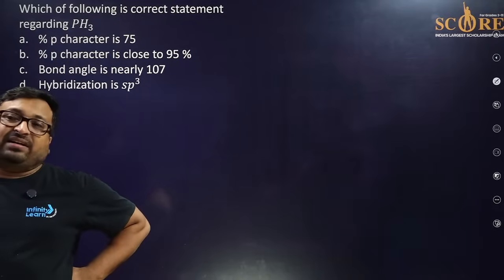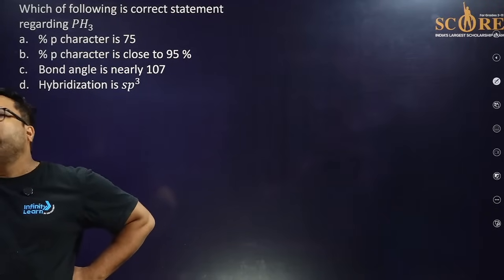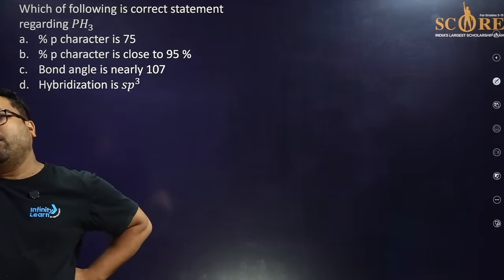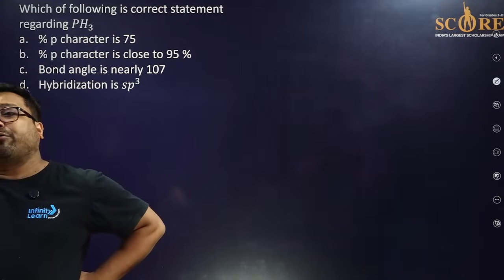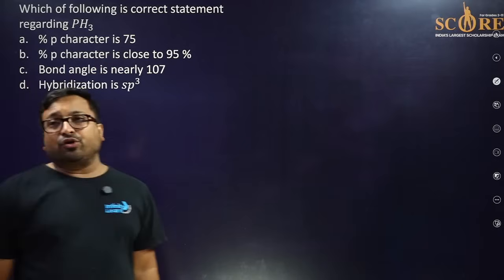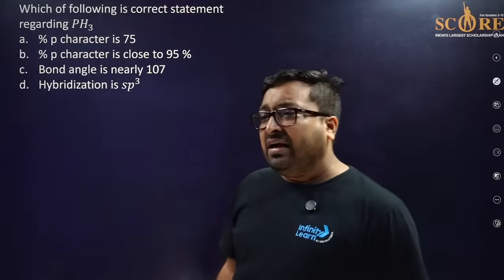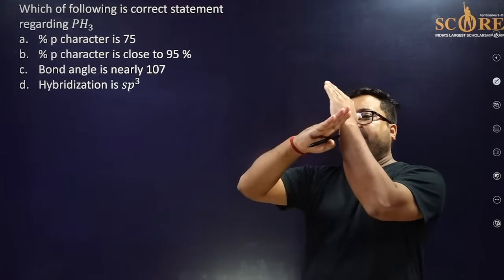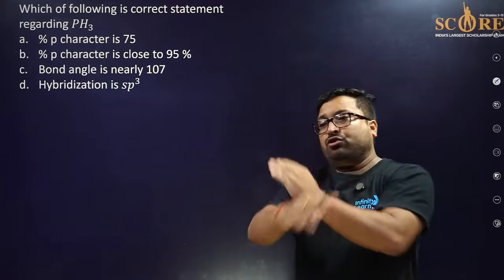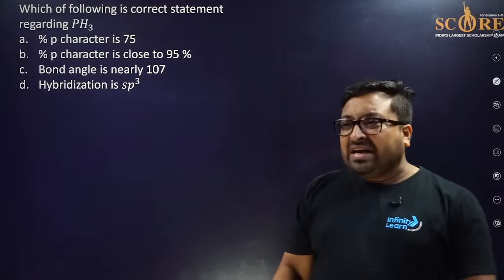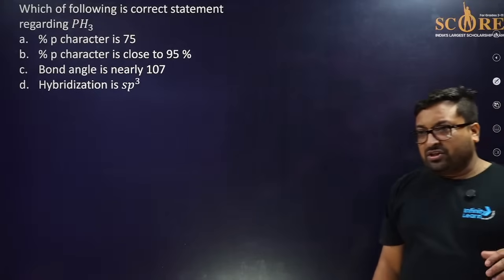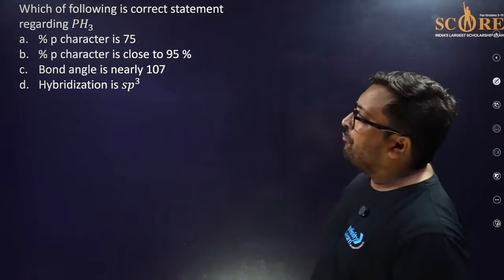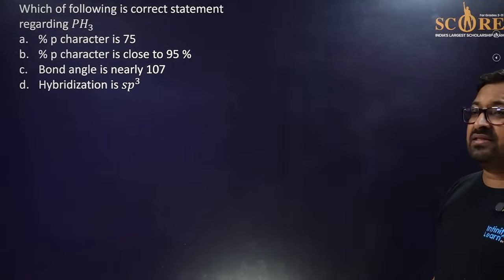Karthikeya, just check once. If you find any issue, I am saying that was the right order. The extent of overlapping, okay. There are more questions like that. 2p, 3d has more overlap, so it is stronger. The pd pi bond is stronger than the pp pi bond. Just note it down. Which of the following is correct regarding this?